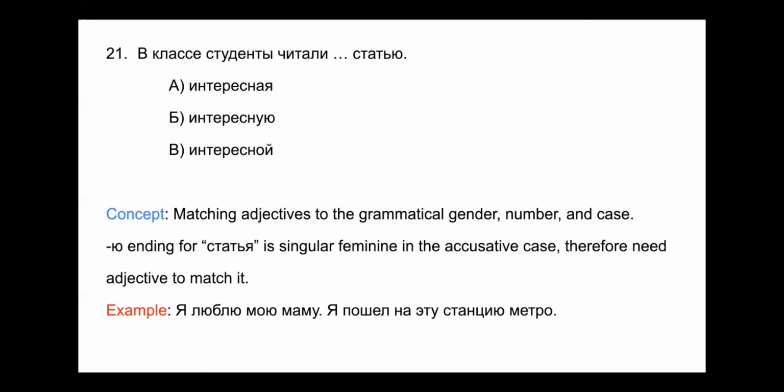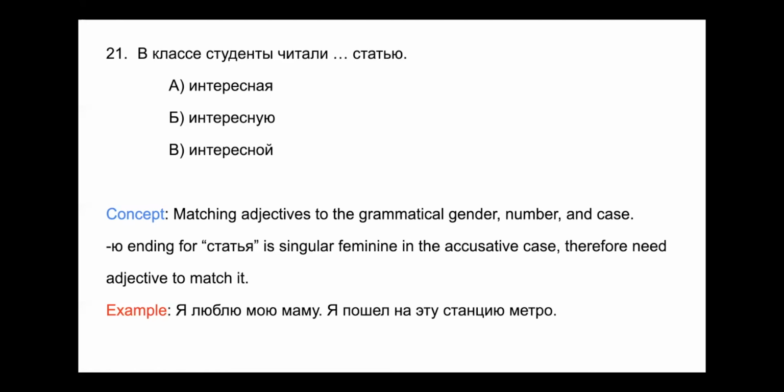And because the я changed into a ю, that is the singular feminine in the accusative case. Because the accusative case for singular feminine is а to у and я to ю. And so we need an adjective to match it.